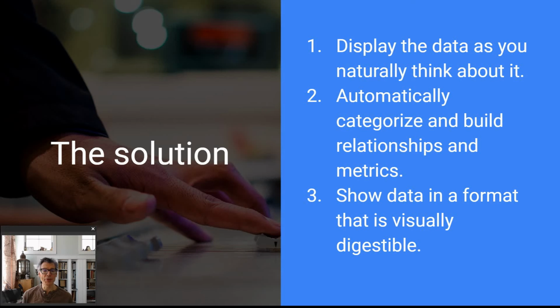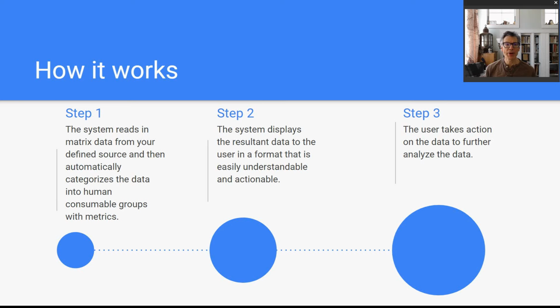The solution is MatrixEase. It displays data the way you naturally think about it. It automatically categorizes and builds relationships and metrics of the data. It shows the data in a format that is visually consumable. MatrixEase reads your source matrix data and automatically categorizes it into human consumable groups. It also builds metrics on the source data and allows you to easily gain more insights into that data. The system displays the resulting data in a format that is easily understandable and consumable and actionable. The user then takes further actions on the data to further analyze that data set.